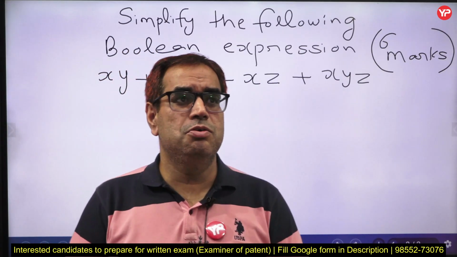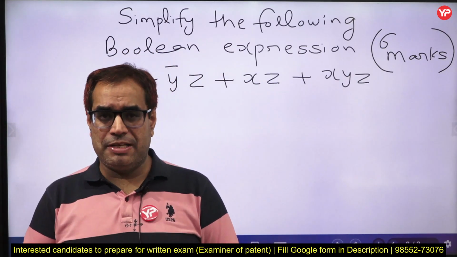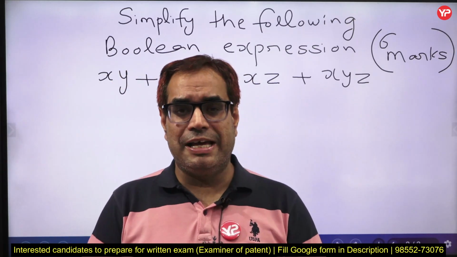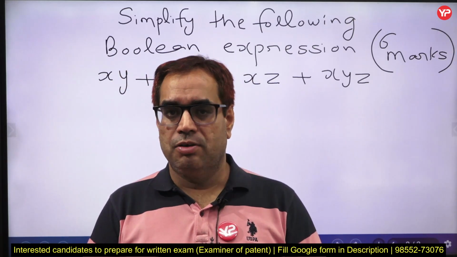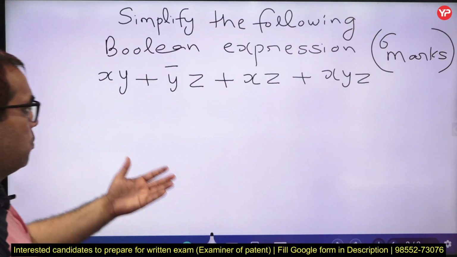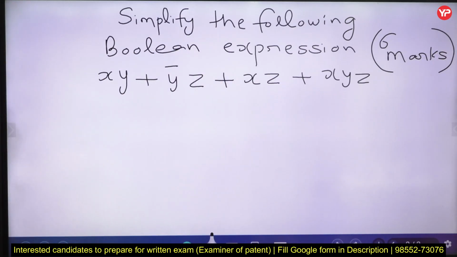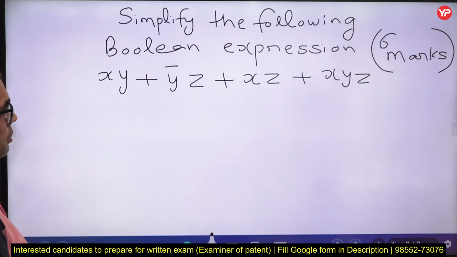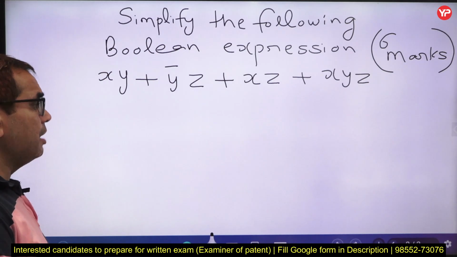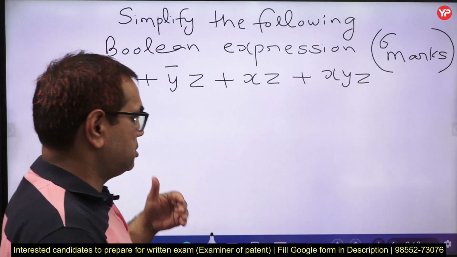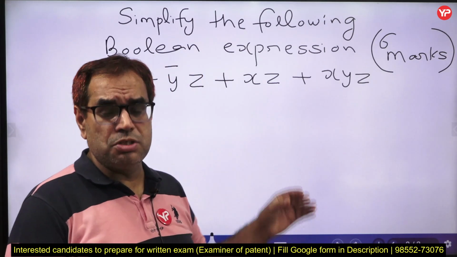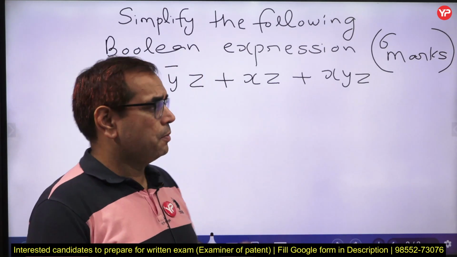If they ask you to simplify some Boolean expression and you want the minimum expression, you should utilize knowledge of the K-map. So I will solve this problem using the K-map. We can mention this point in the examination that we can solve this problem directly by using the different properties of Boolean algebra, but the K-map is a systematic method for minimizing a Boolean expression. So I am going to use the K-map here.